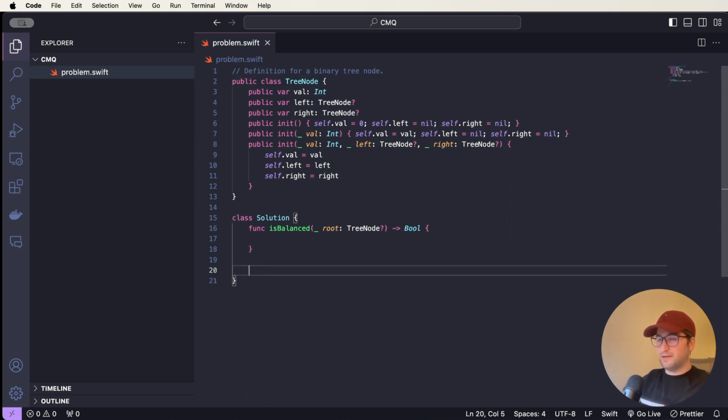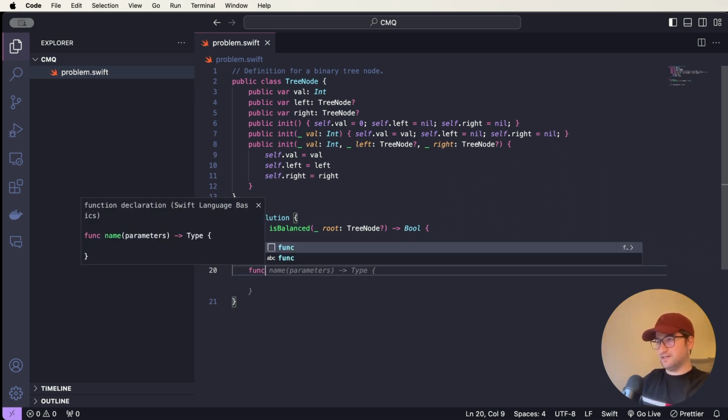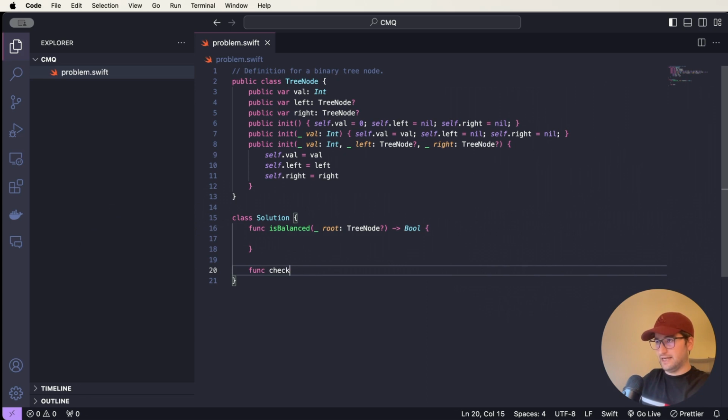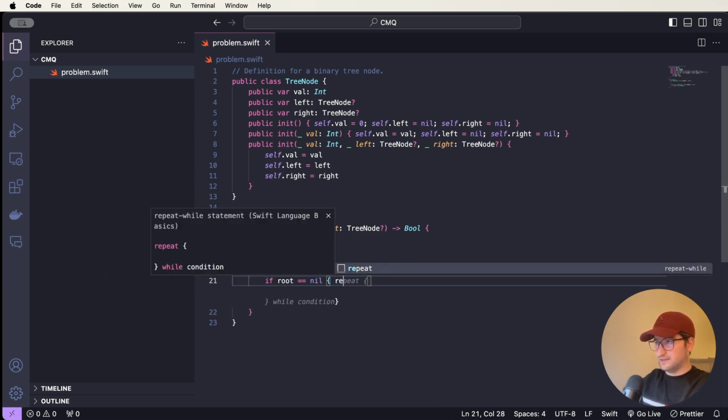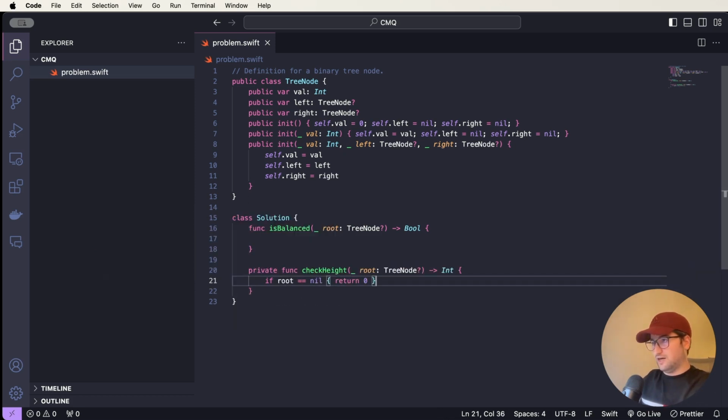Now to solve this problem, I want to define a helper function to calculate the height of the tree. So let's say func checkHeight for root TreeNode optional, and return Int because we are calculating the height, right? And maybe we can make it private here as well. Now let's check the edge cases. If root is nil, then return 0 for the nil. Otherwise, let's calculate the height of the left subtree and right subtree.